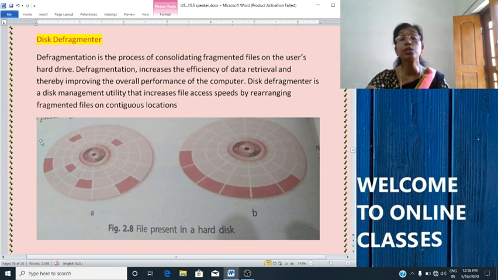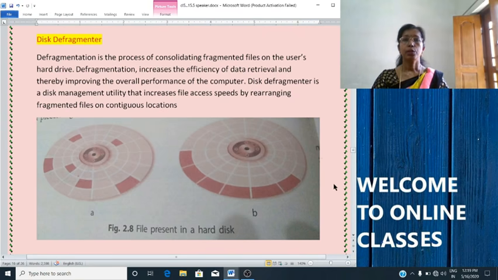To recollect all that, it will take a lot of time, isn't it? Same way, if the data is scattered on the hard disk here and there, while retrieving it back, it will take time. Data access time will be more. If the data access time is more, what will happen? The computer will be slow.